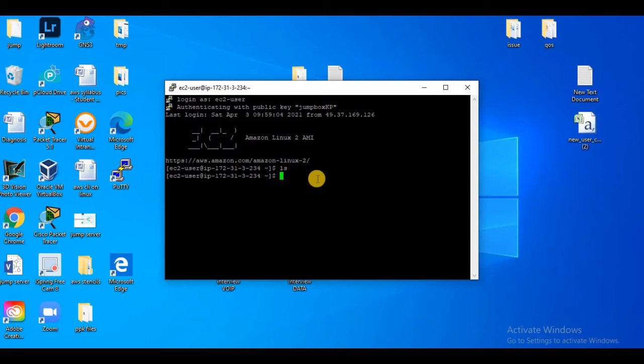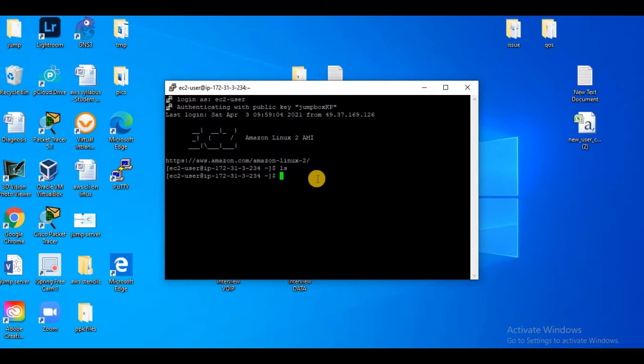But having the PEM file on my Jumpbox is a security risk, because if someone has compromised my Jumpbox, then he will also come to know about your PEM files, the private keys of your web server, and your private keys also can get compromised.